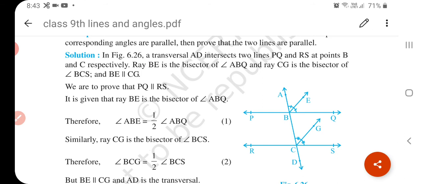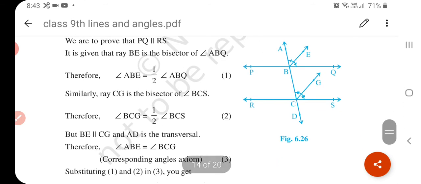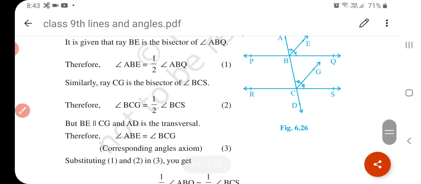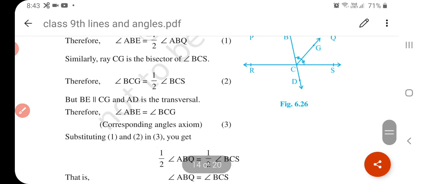Now see, it is given that ray BE is the bisector of ABQ. So ABE is equal to 1 by 2 ABQ. Similarly, CG is the bisector, so BCG is equal to 1 by 2 BCS. Now, BE is parallel to CG.